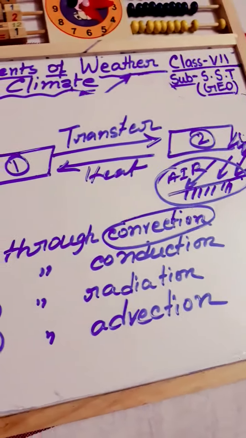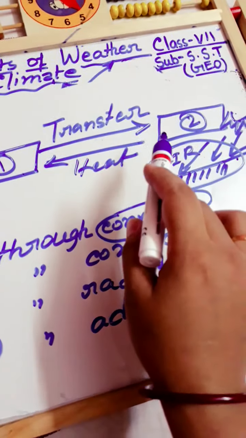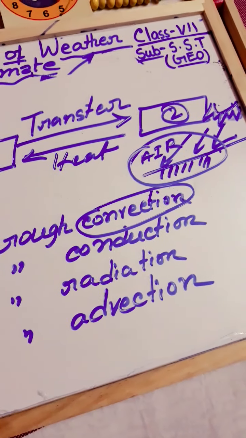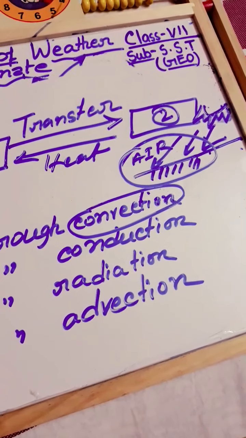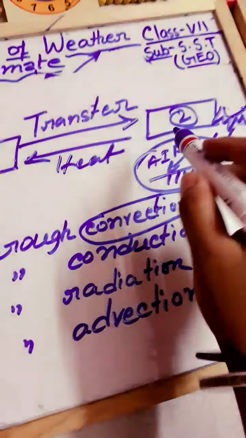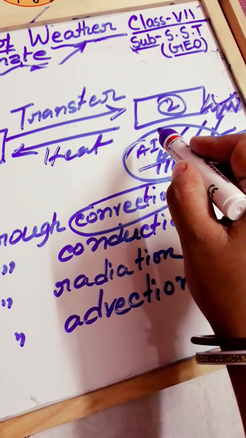So what is the common thing? That two bodies have to be in direct contact. Thus, heat is passed on from the warmer earth to the cooler air.